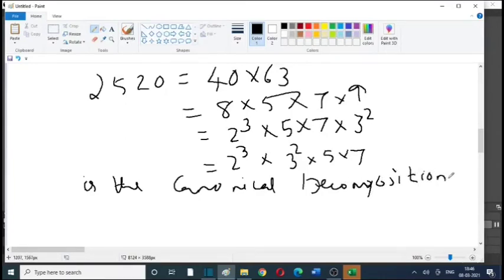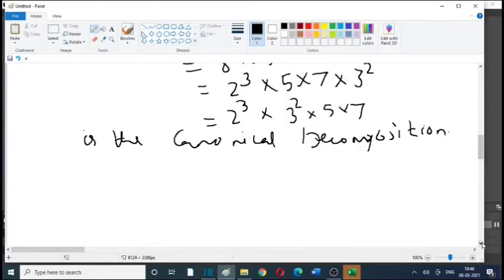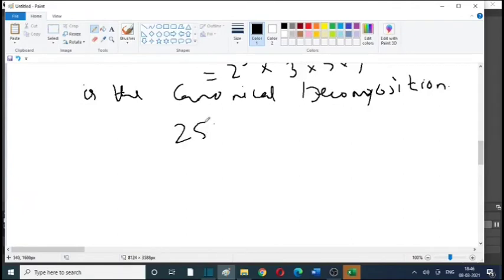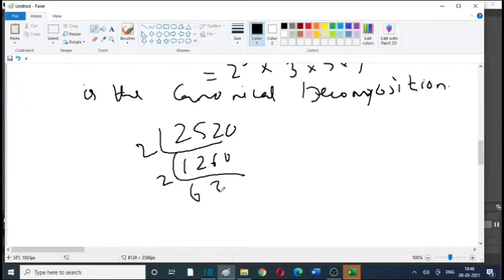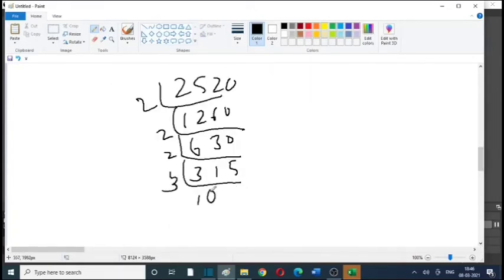We can also do it the earlier way. 2,520 we could divide by 2, so this is 1260. Again divide by 2, so this is 630. Again divide by 2, 315. Then divide by 3, the answer is 105.